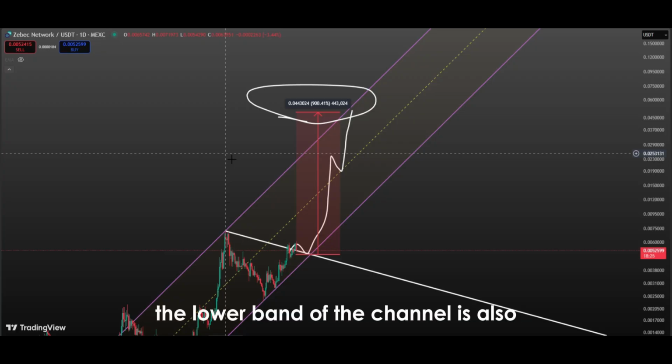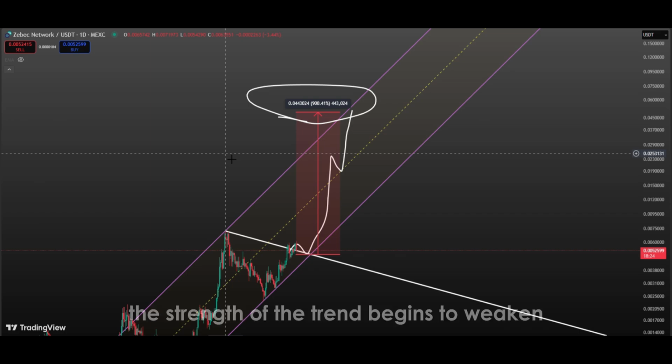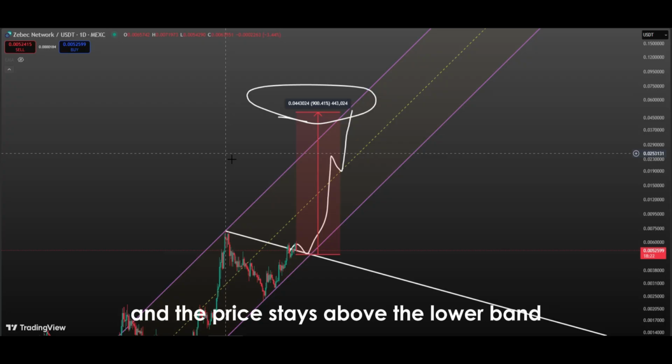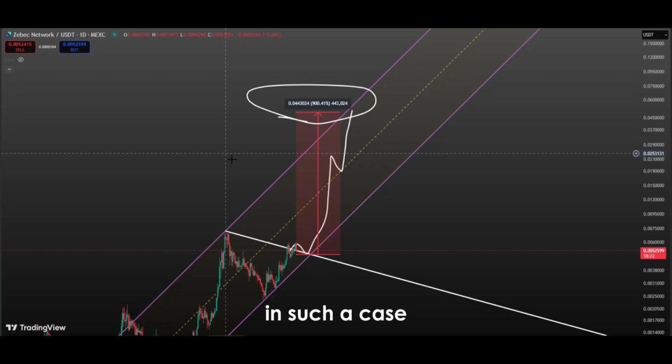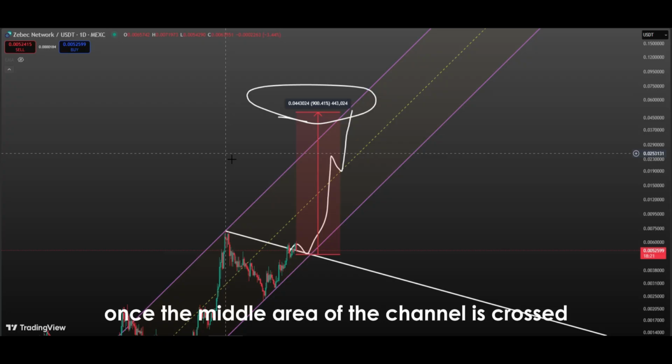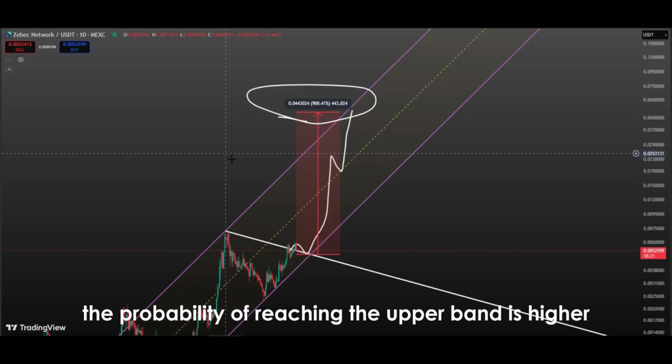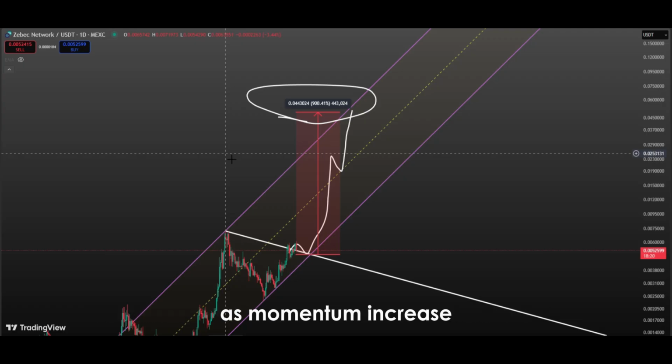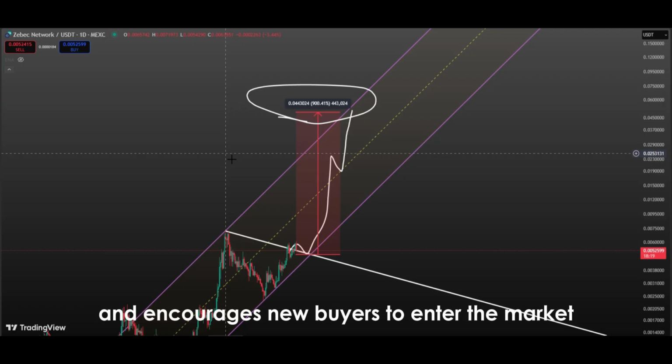The lower band of the channel is also important for investors in determining a stop-loss level. Once the channel breaks, the strength of the trend begins to weaken. However, as long as the break does not occur and the price stays above the lower band, the bullish trend remains technically intact. In such a case, once the middle area of the channel is crossed, the probability of reaching the upper band is higher. Breaking past the middle area is often interpreted as momentum increase and encourages new buyers to enter the market.